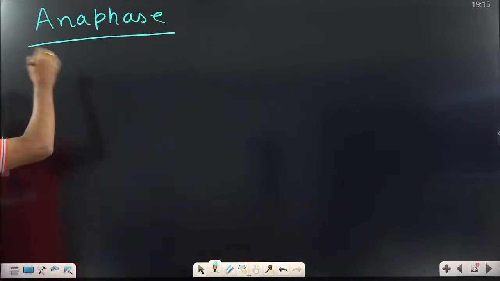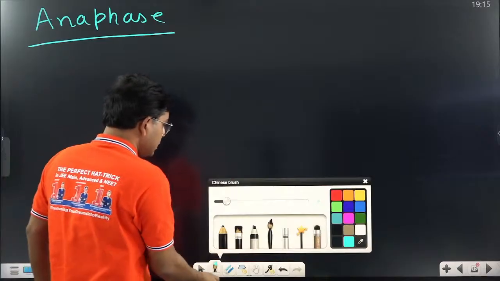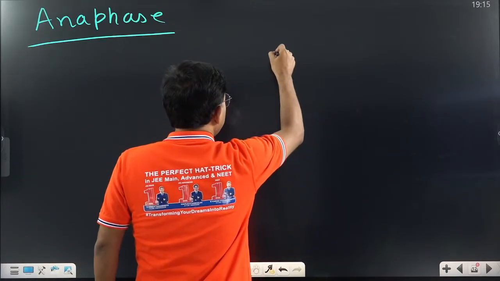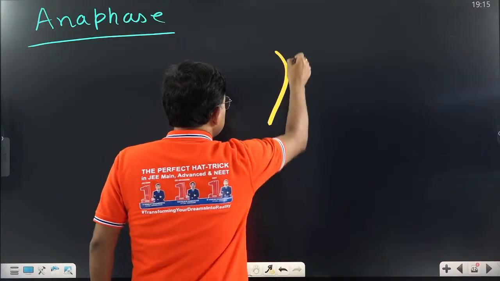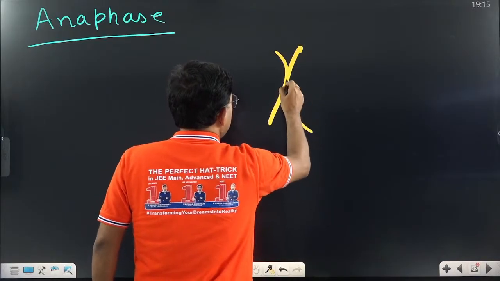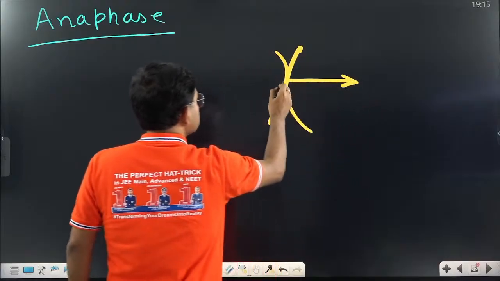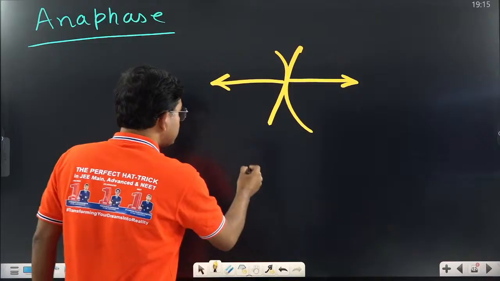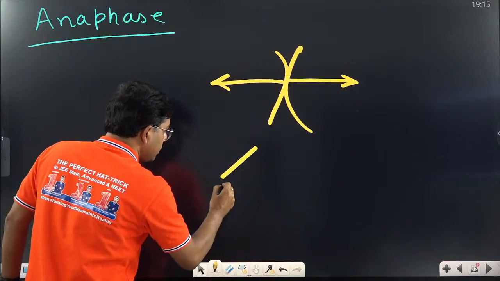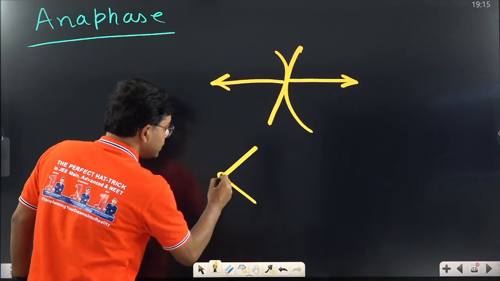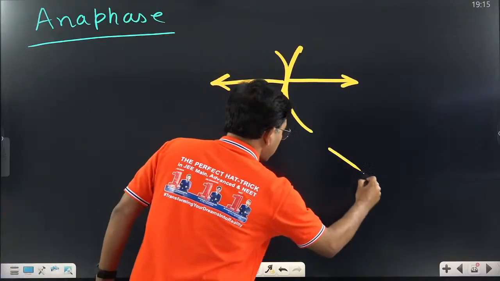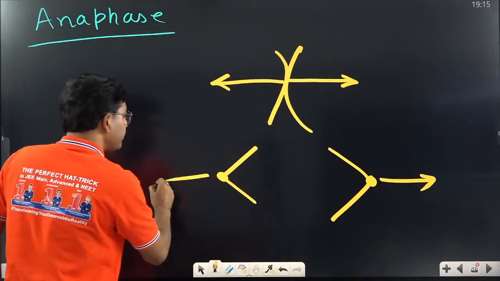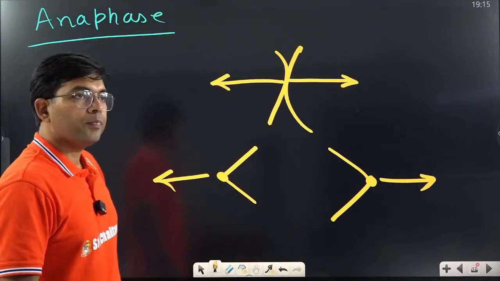See, in anaphase what will happen? Let's understand this part a little. If it is pulling on this side and pulling on this side, what will happen next? You will see that the centromere breaks, and one chromatid starts moving toward this pole and another starts moving toward this pole, isn't it?